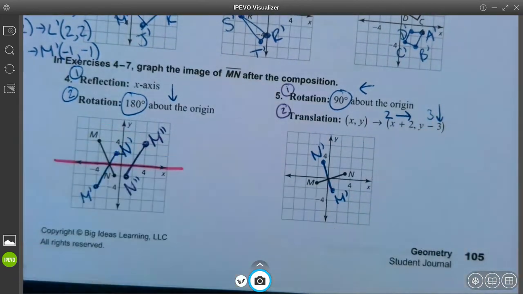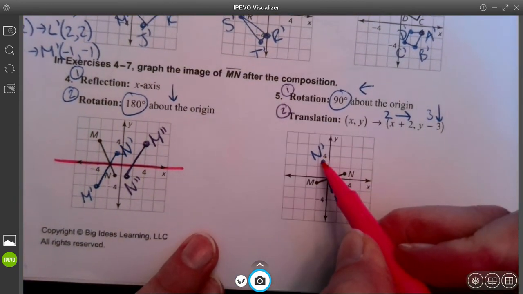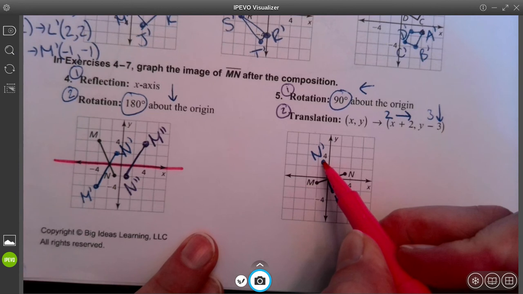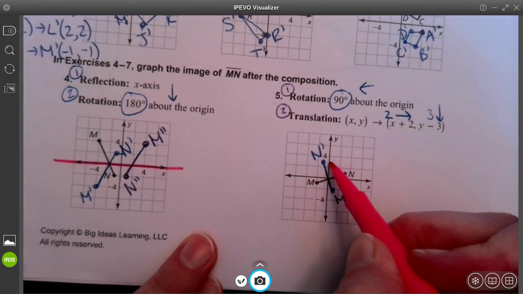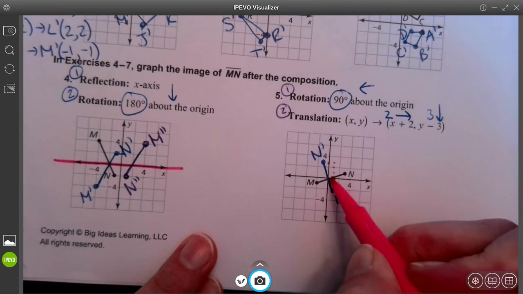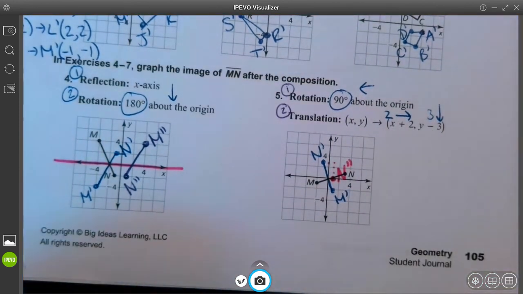So I'm going to do that with both N prime and M prime. I'm going to go ahead, M prime, I'm going to move it 2 to the right and 3 down. Just be careful, this graph counts by 2s. So 1, 2 to the right, and then 3 down. 1, 2, 3. I'm going to call this N double prime.